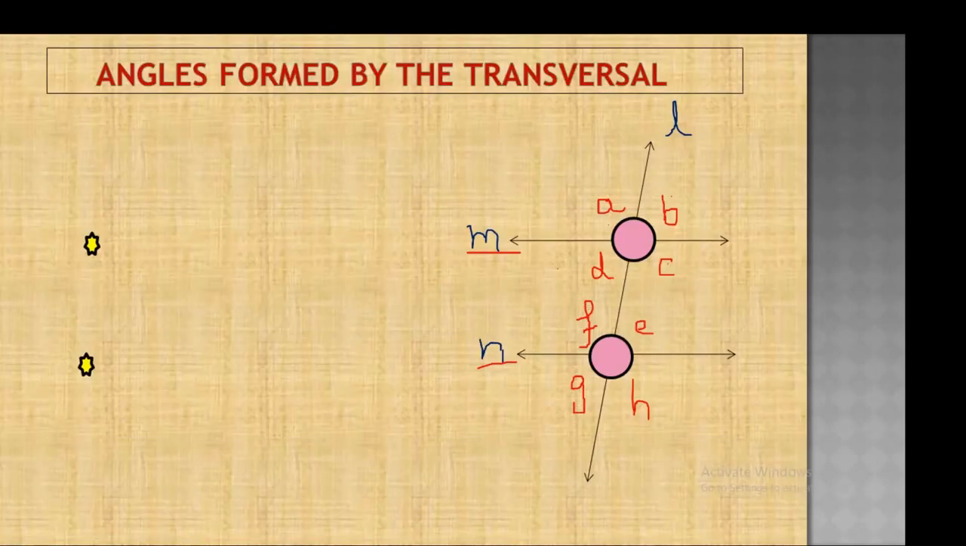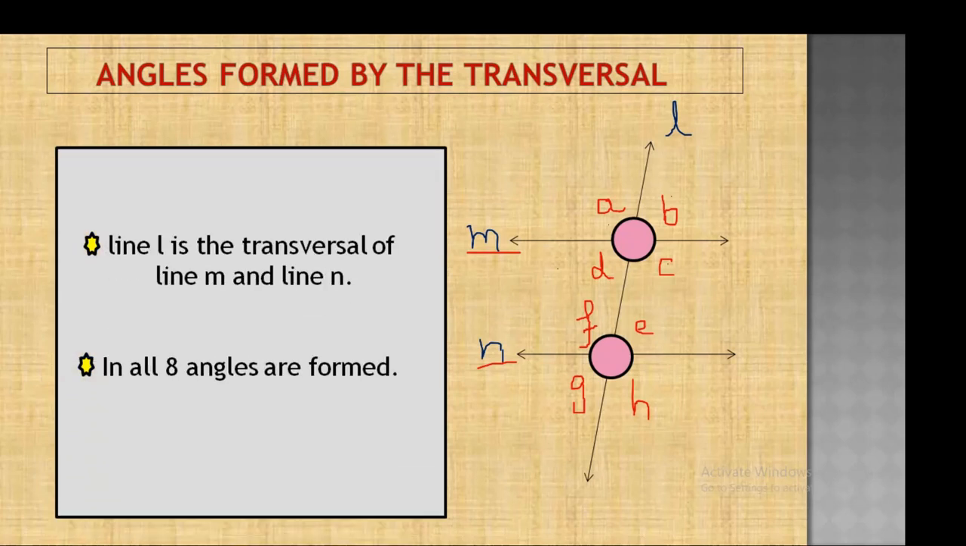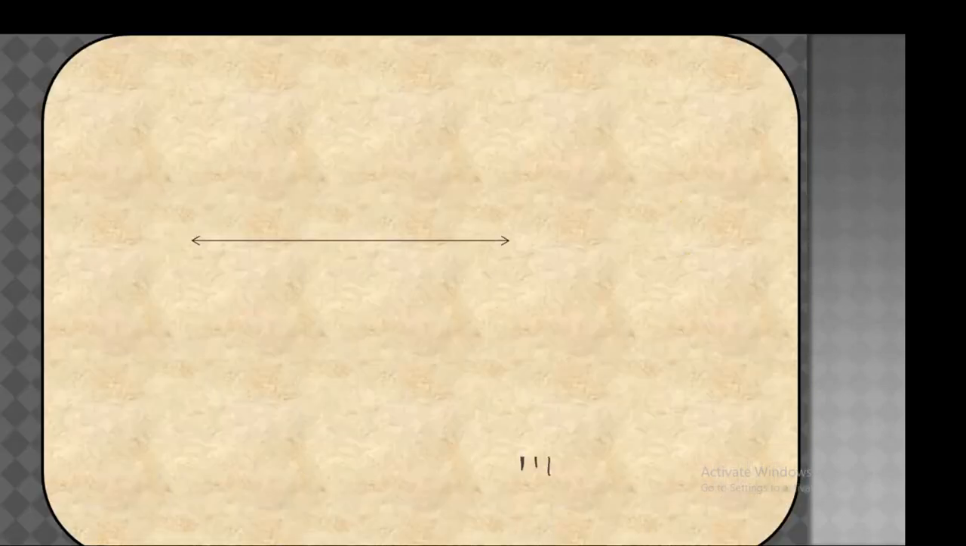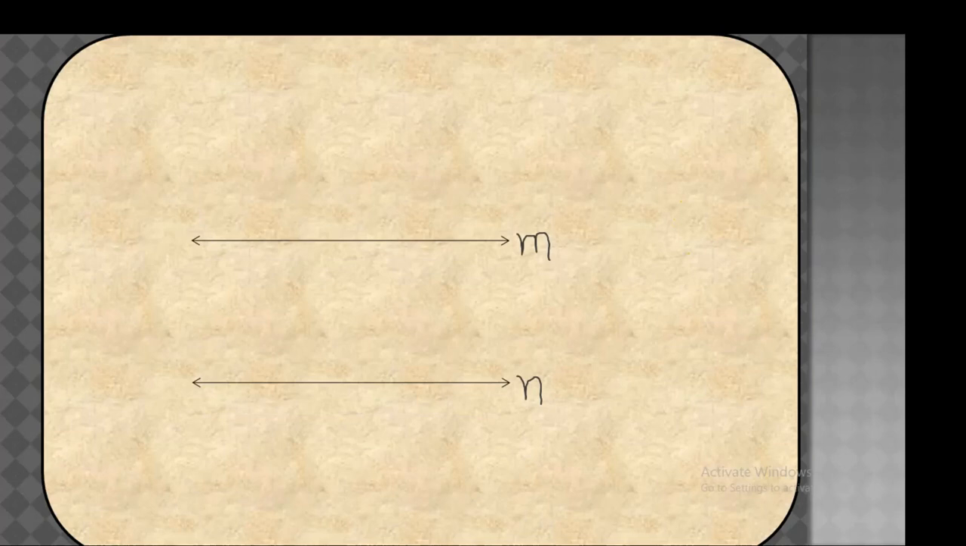Now angles formed by the transversal. In all you can observe lines M and N, they are the parallel lines. L is a transversal. So on line M, four angles are formed: angle A, angle B, angle C and angle D. Similarly on line N, angle E, angle F, angle G and angle H. So L is the transversal of line M and line N. In all, 8 angles are formed over here. Now lines M and N are the parallel lines and line L is the transversal.